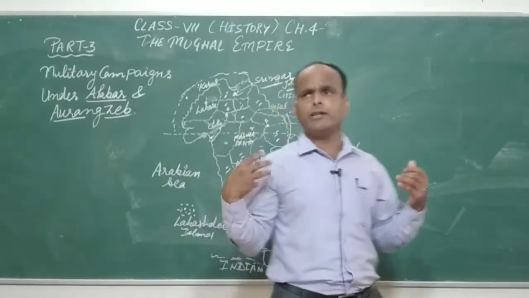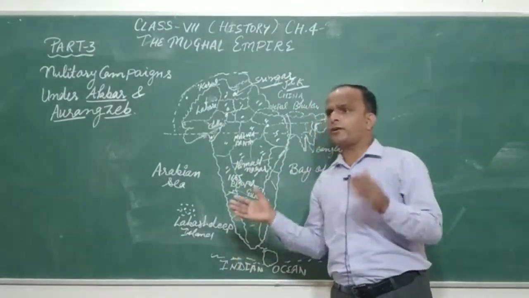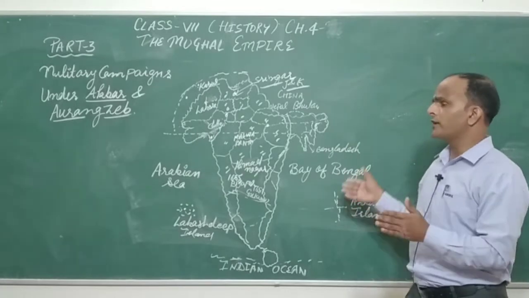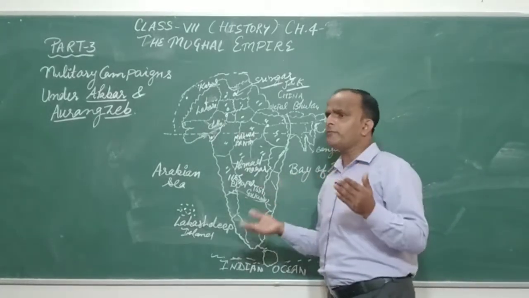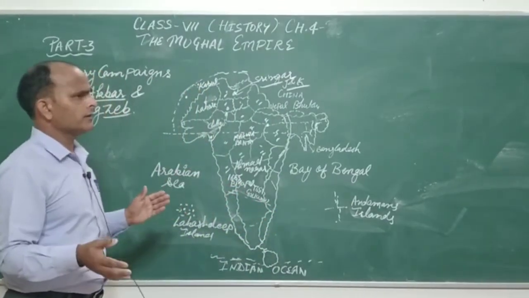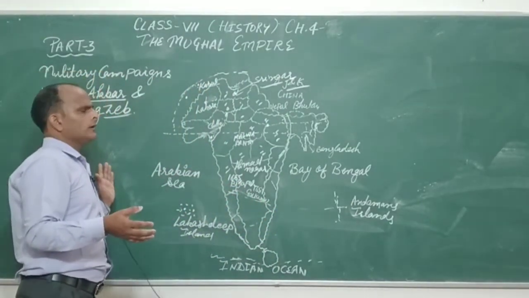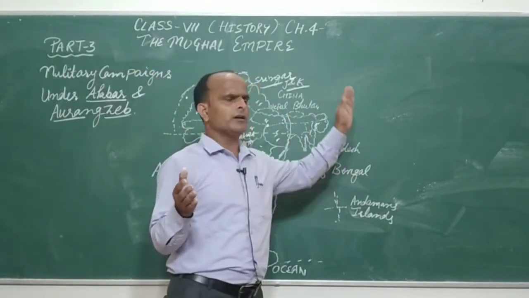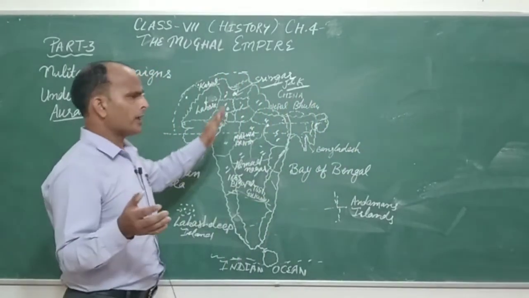Primogeniture means the eldest son gets the kingdom. If any king died, the state he was ruling would go to the eldest son. That is primogeniture.